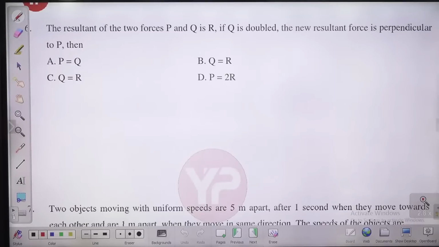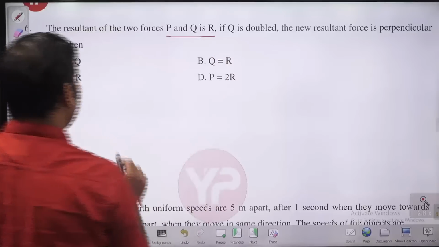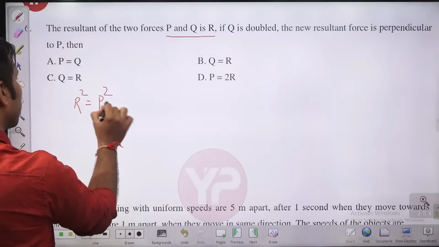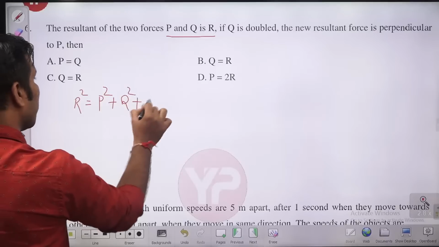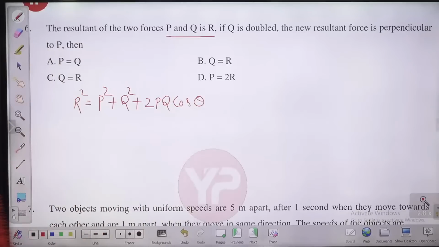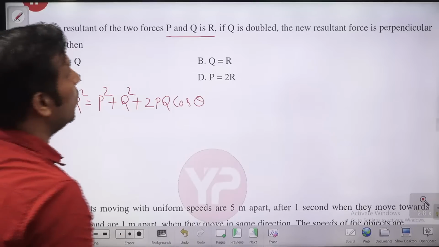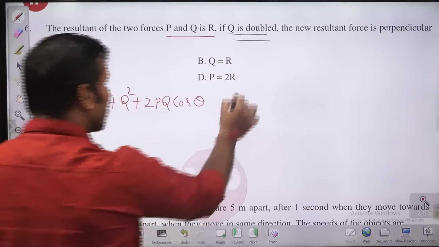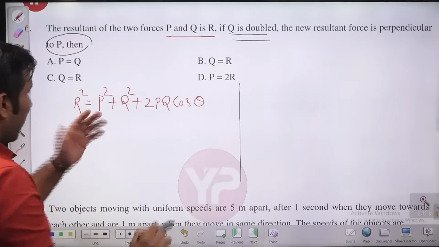The resultant of two forces P and Q is R. What is the resultant of two forces, children? R square equal to P square plus Q square plus 2PQ cos theta. Now if you double the Q, the new resultant force is perpendicular to P. Guys, I think this formula you need to remember.